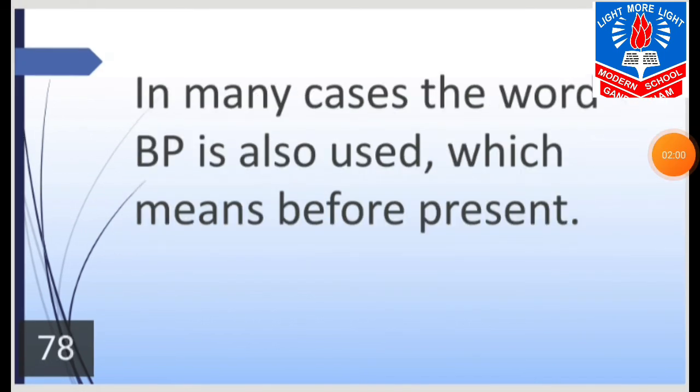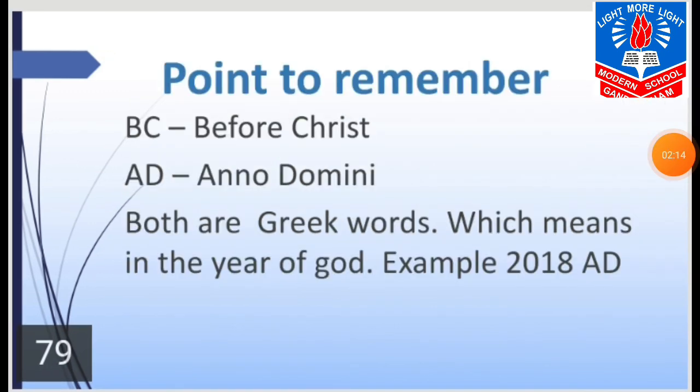In many cases, the word BP is also used, which means Before Present. Sometimes we have seen BP written, which means the years before the present time. Now let us do the last one, that is points to remember.